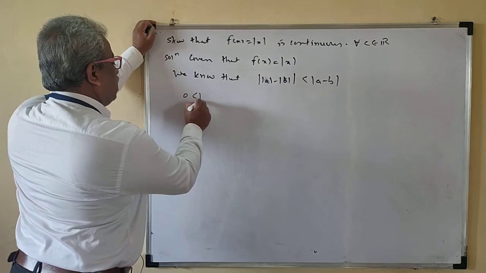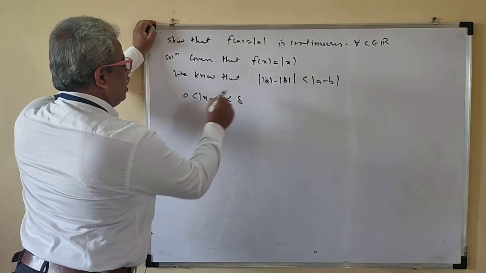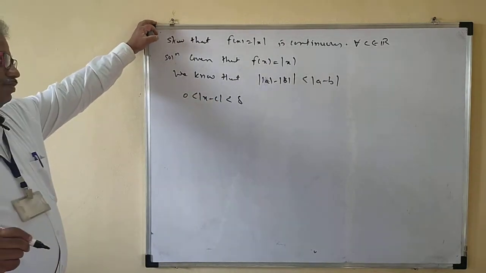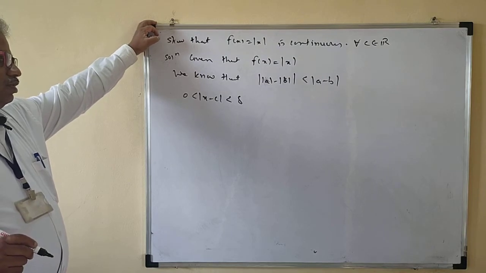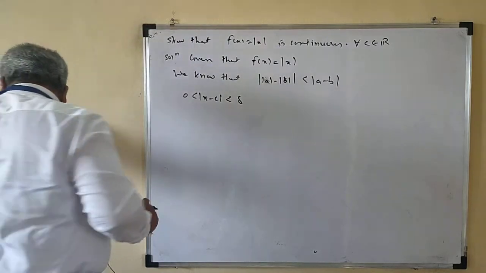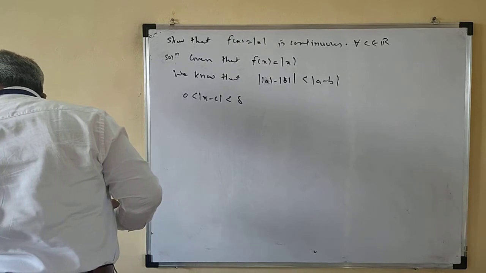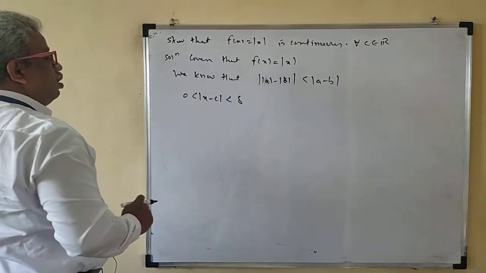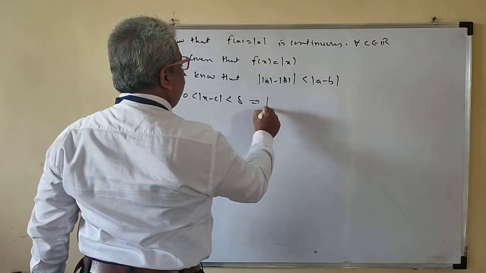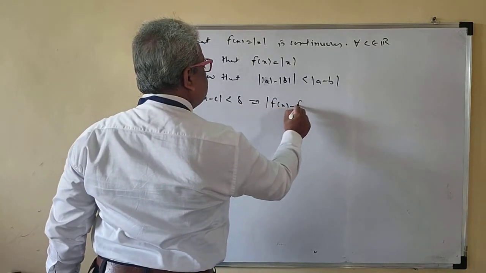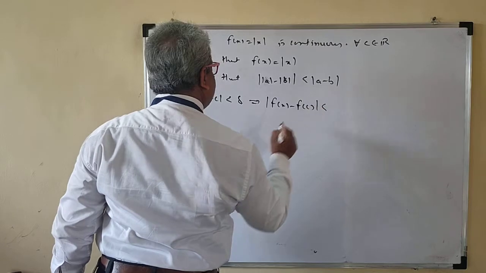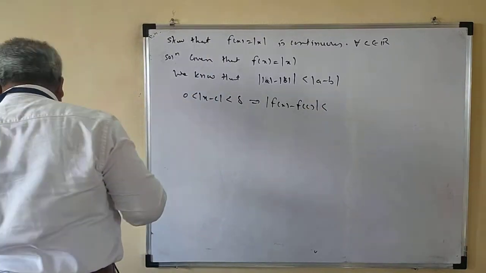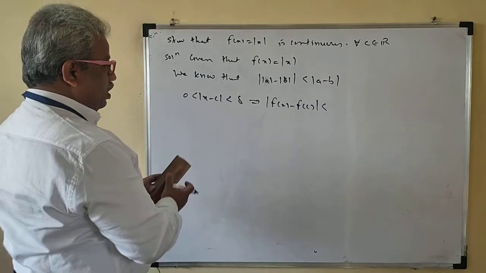So 0 is less than mod of x minus c is less than delta implies that mod of f of x minus f of c is less than, so that we will write here now.